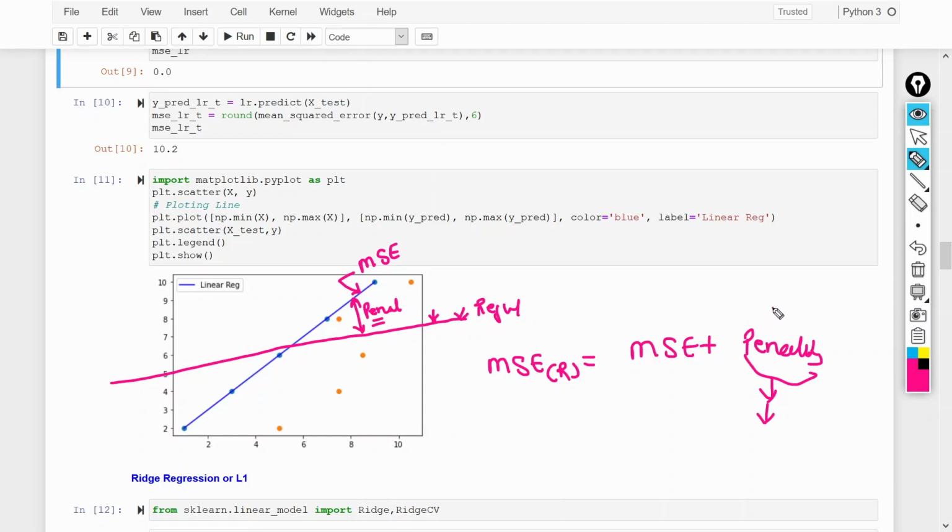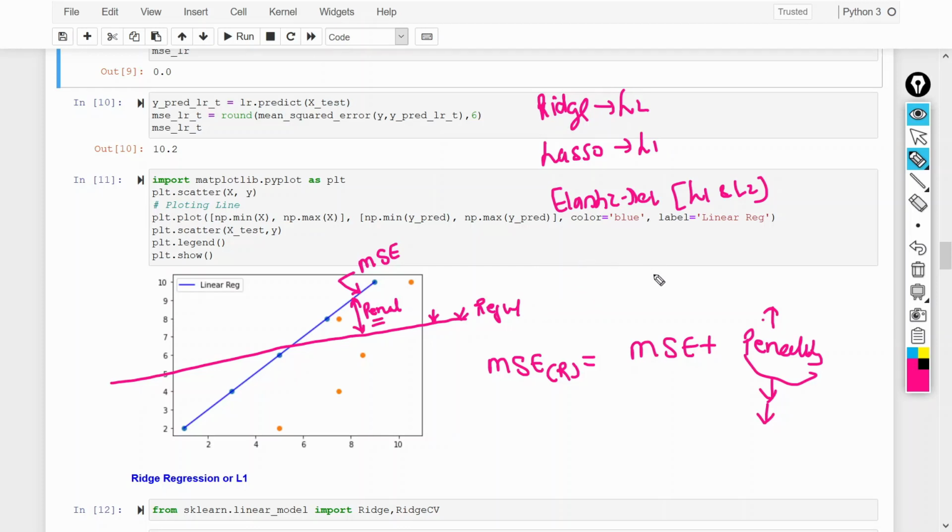On the basis of this penalty, we can categorize regularization into 3 parts: one is ridge, second is lasso, and third is elastic net. Ridge is also called L1, lasso is also called L2, and elastic net is the mixture of L1 and L2.